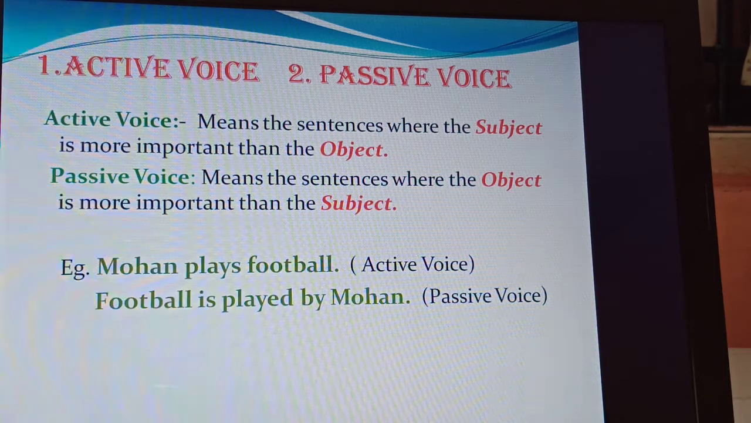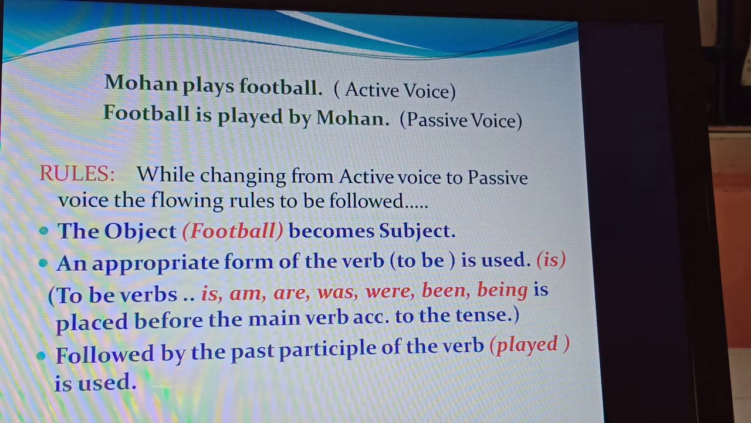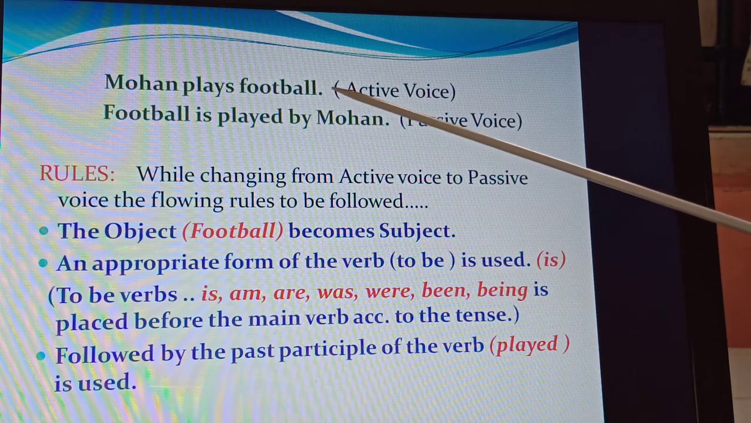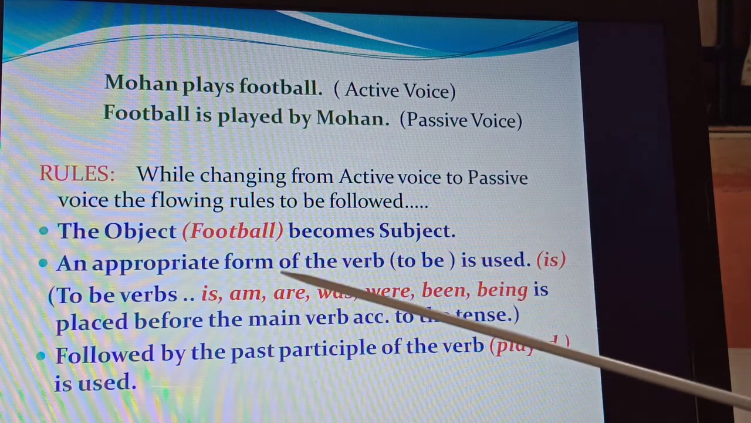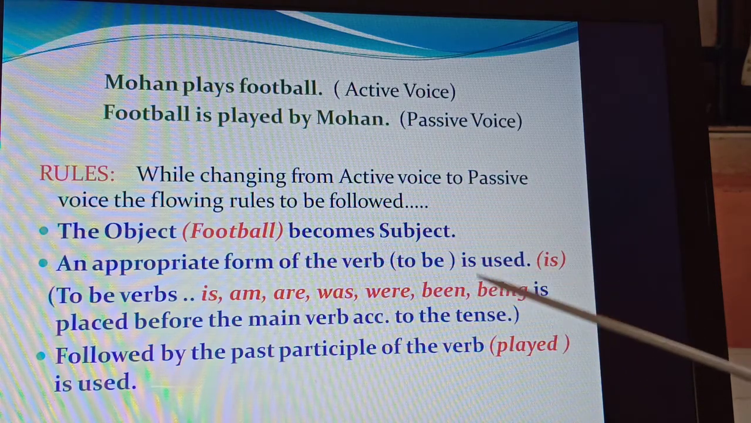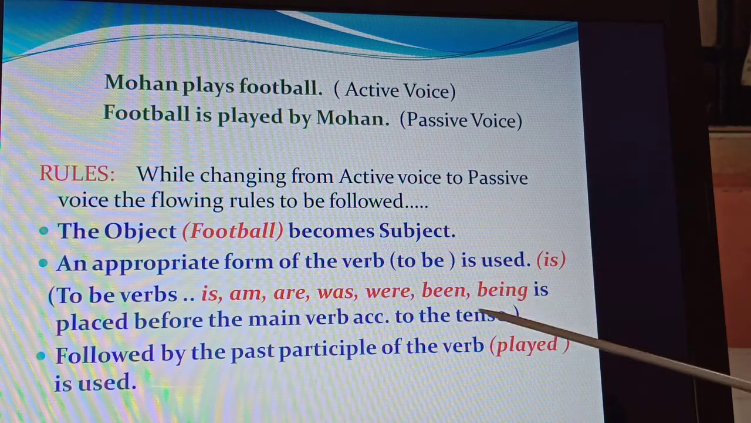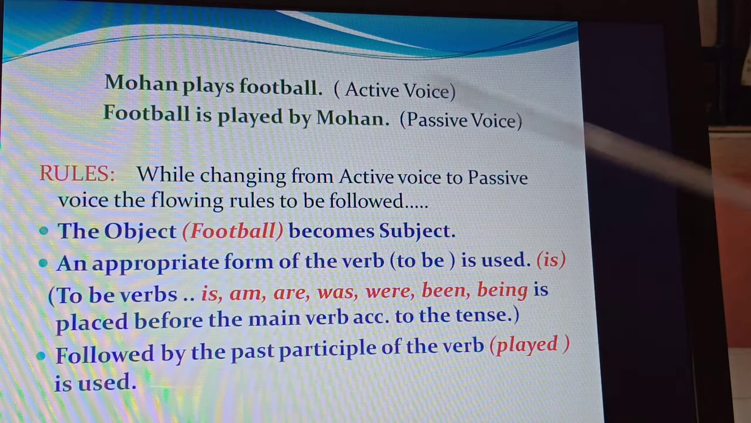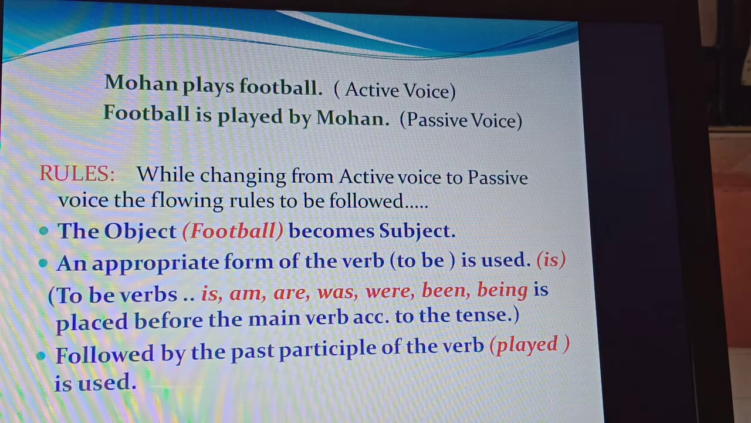And now we shall see the rules. I have taken the same example. While changing from active to passive voice, the following rules are to be followed. First rule, the object, football, becomes the subject. Second rule, an appropriate form of the to be verb is used. What are these to be verbs? To be verbs are is, am, are, was, were, been, being, has, have, depending on the tense used in the sentence. It is placed before the main verb according to the tense.